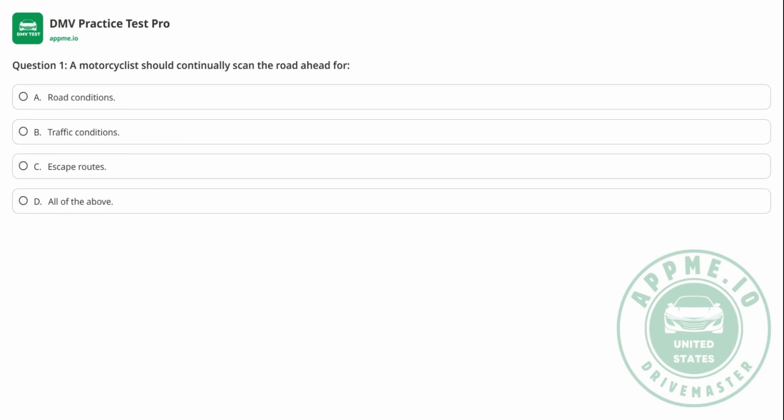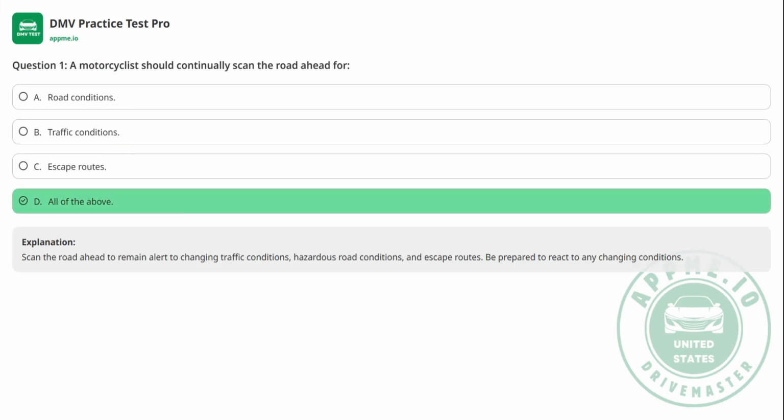Question 1. A motorcyclist should continually scan the road ahead for A. Road conditions, B. Traffic conditions, C. Escape routes, D. All of the above. The correct answer is D.